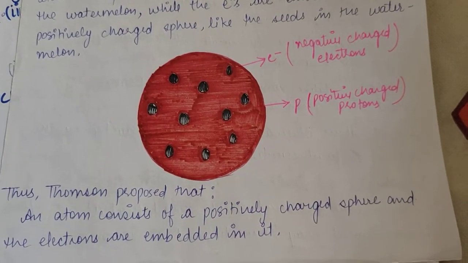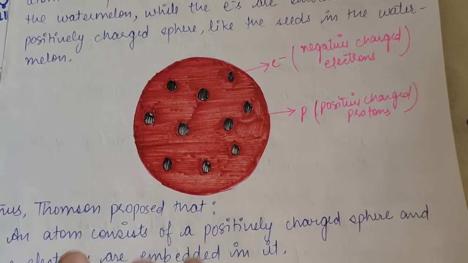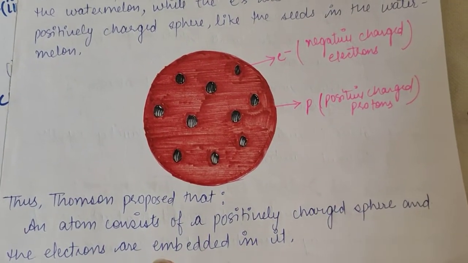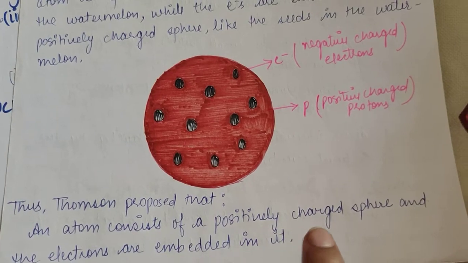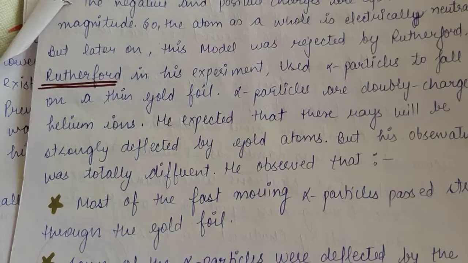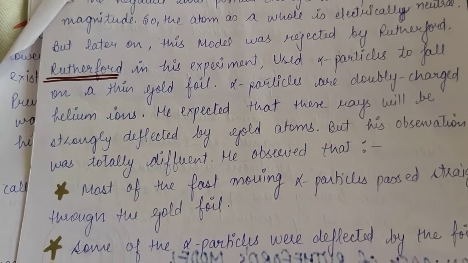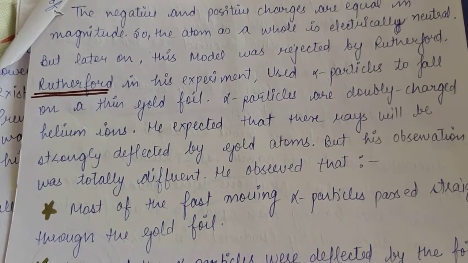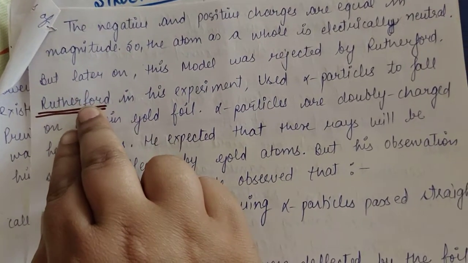Okay, so what was his postulate? He said that an atom consists of a positively charged sphere and the electrons are embedded in it, and this was the picture of his model. But this model of Thomson was later on rejected by the scientist Rutherford.